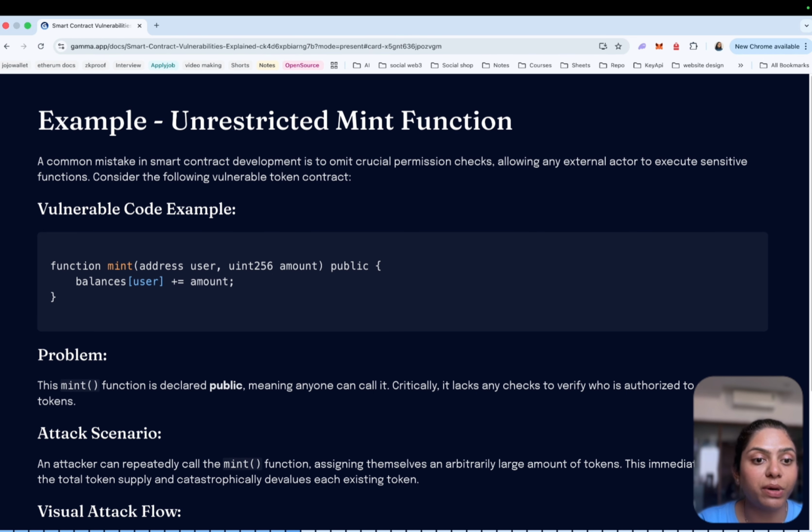The function is public here. There are no restrictions on who can call it. That means anyone can mint tokens. An attacker could simply call the function and create unlimited tokens for themselves with their address. So this would immediately destroy the token's economic value.